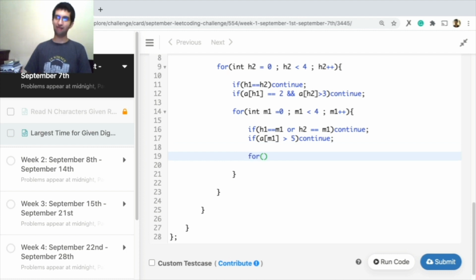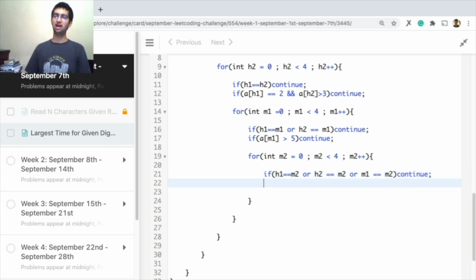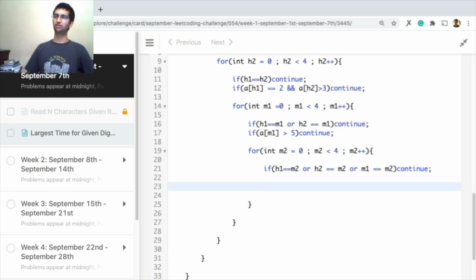Now finally for the last one, minute 2. Again in minute 2, first we'll check if it's already visited. If it's an already visited time, then don't do anything over there. h1, minute 1, minute 2, these are the indexes, right? The same index you cannot select twice. Continue, and otherwise no problem. Whatever the value is there is fine, right? So that's it. Let us take that value and consider it as one of our answers.